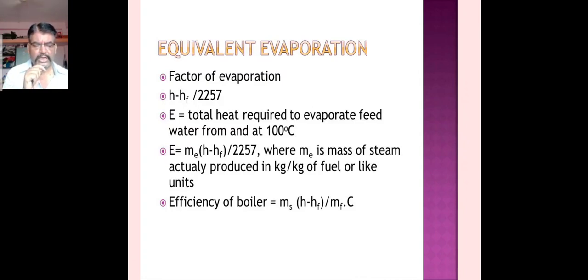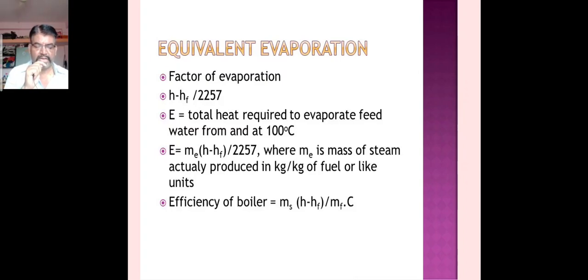The next one is equivalent evaporation. Equivalent evaporation is the amount of water evaporated from feed water at 100 degrees Celsius and formed into dry saturated steam at 100 degrees Celsius at normal atmospheric pressure.